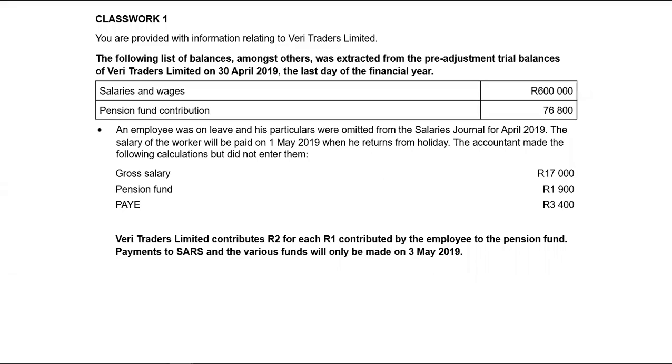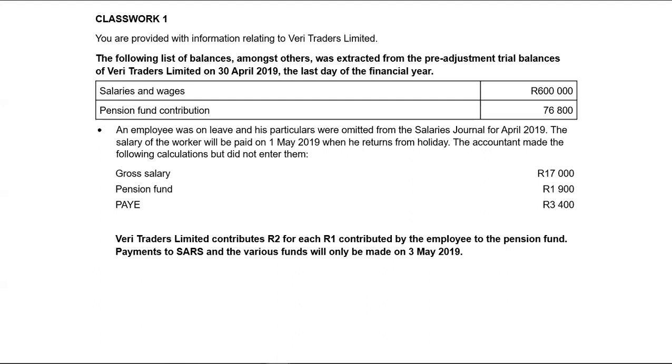In classwork 1, you're provided with information relating to Veritas Limited. The following list of balances, amongst others, was extracted from the pre-adjustment trial balances of Veritas Limited on 30 April 2019, which is the last day of the financial year. Salaries and wages in your trial balance amounted to 600,000, pension fund 76,800. Then they said to you, an employee was on leave and his personal particulars were omitted from the salaries